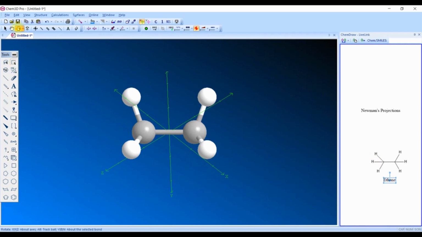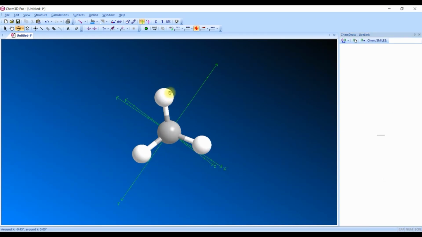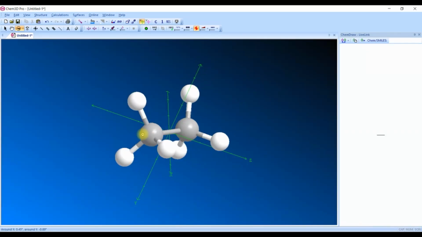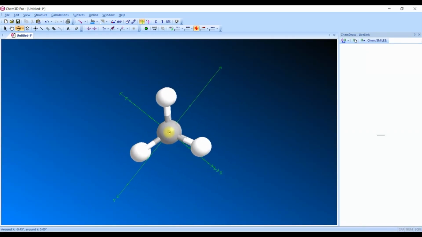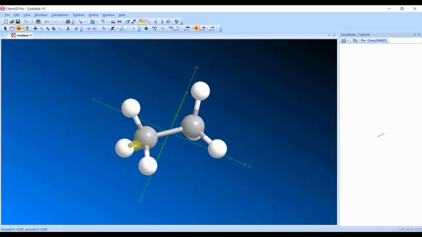Now let us understand the Newman structure of this ethane just by rotating this molecule along the plane. Now all 3 hydrogens of the 2 carbons are aligned, so the dihedral angle between these hydrogen atoms is 0 because they are aligned. This type of conformation is called eclipsed conformation.